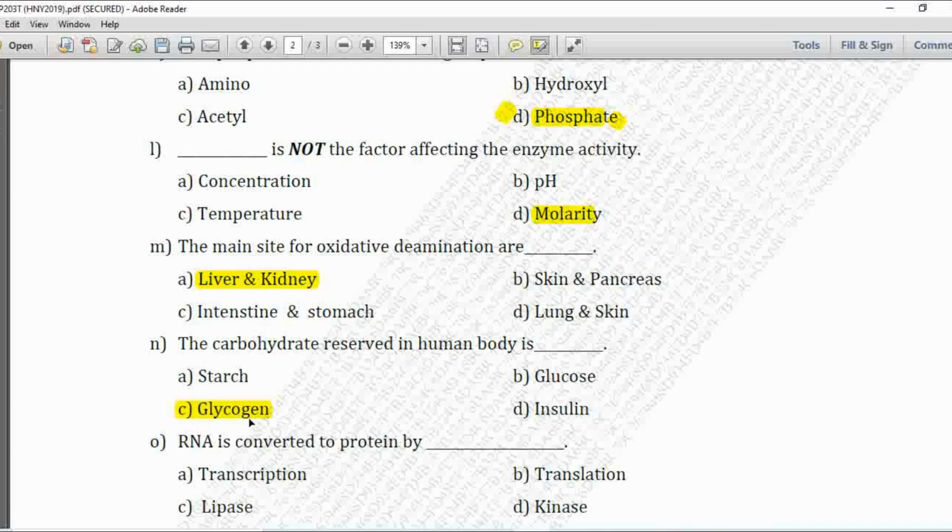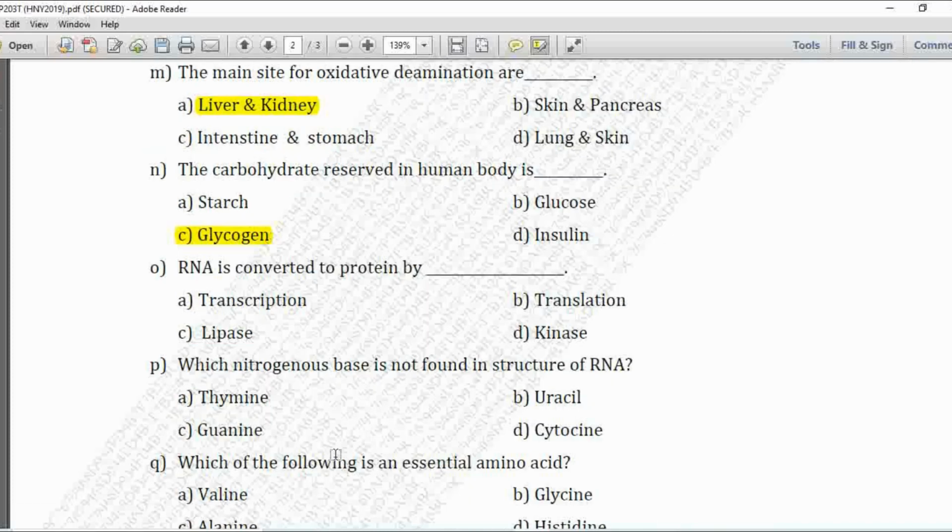Next MCQ, RNA is converted to protein by option A is transcription, B is translation, C is lipase, and D is kinase. So RNA is converted to the protein by the translation process. So option B is correct.